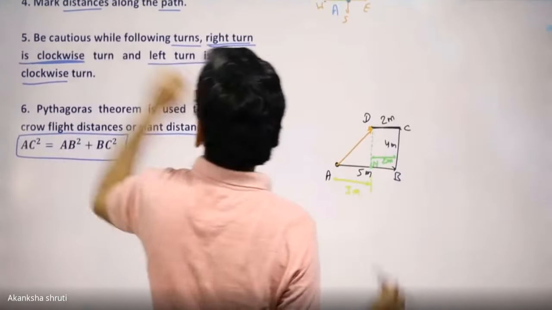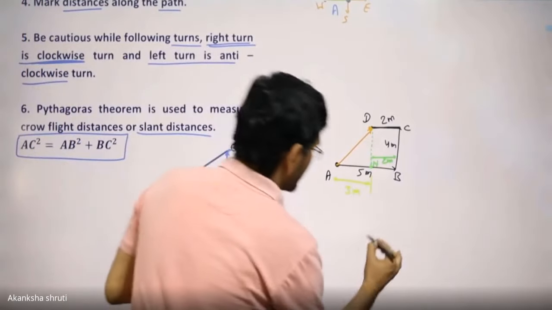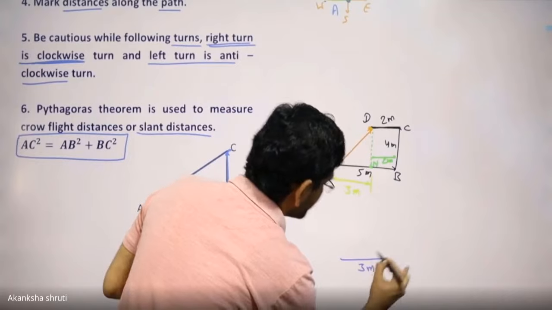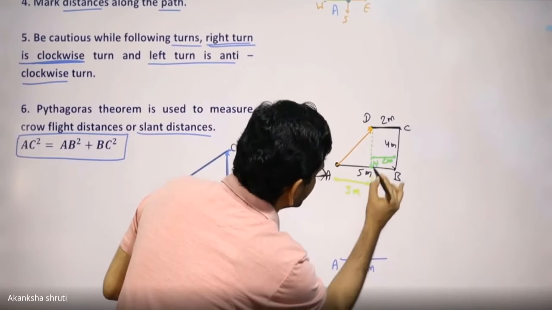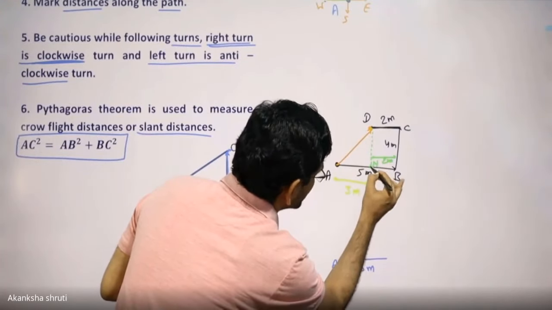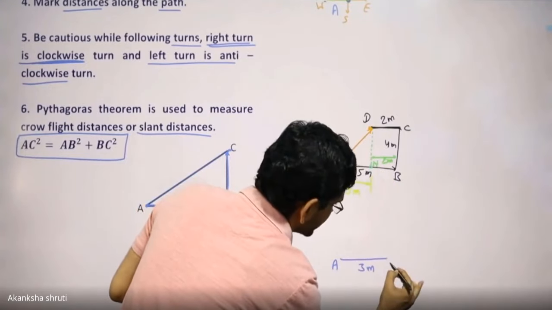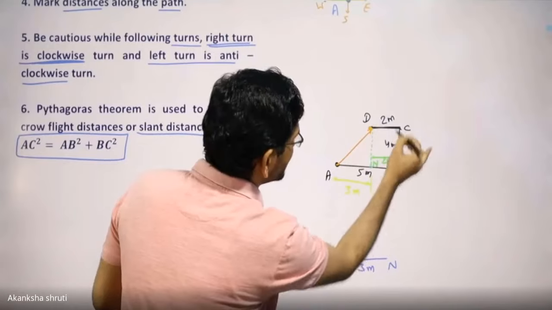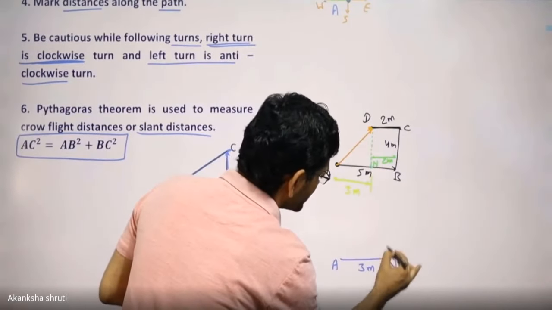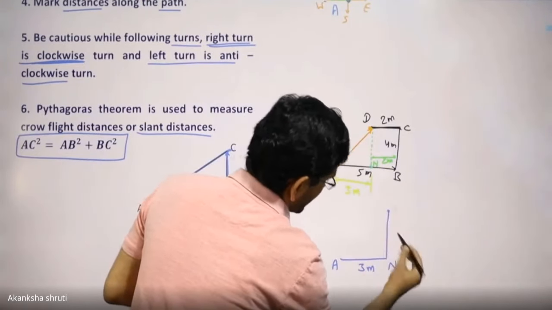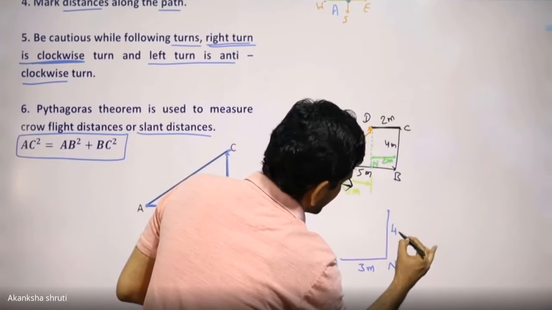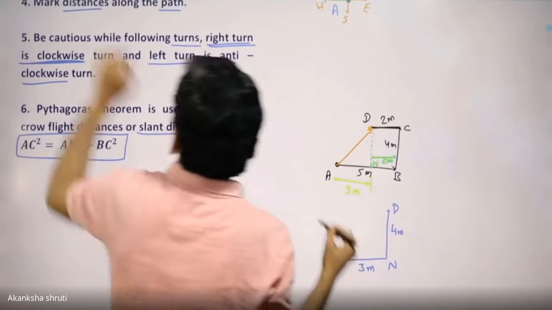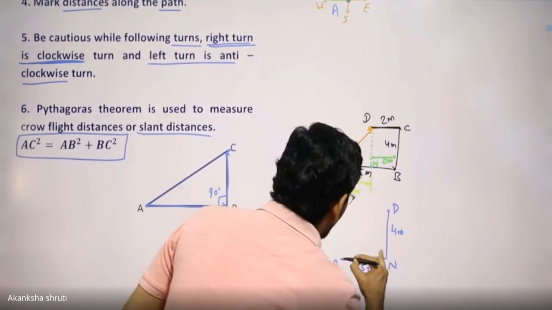Therefore, now a triangle is formed. You can see here. Now, how is our triangle? Our triangle has the 3 meter with A and this imaginary or hypothetical point N that we have taken for calculation. Then this ND is the same as this BC, which is 4. So we shall now take this as 4 meter up to D. Therefore, now this AD can be calculated.